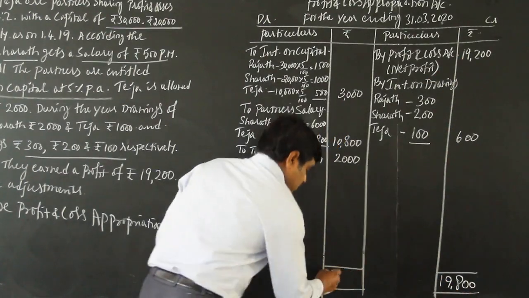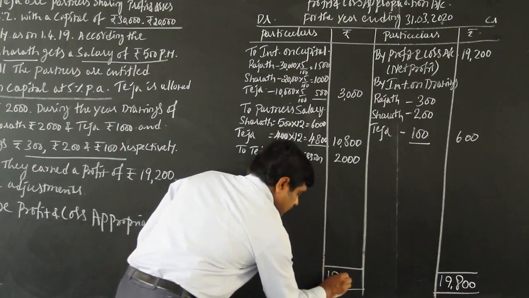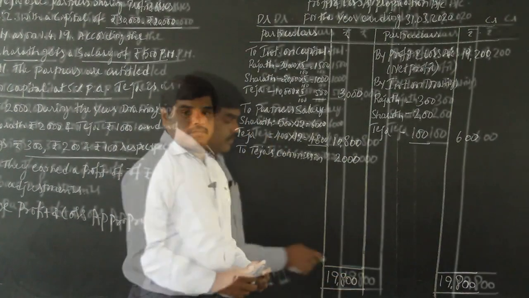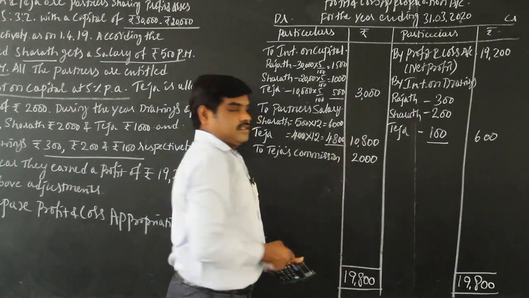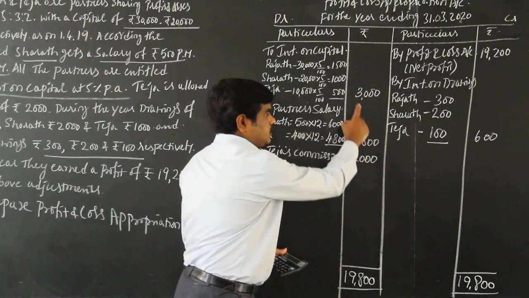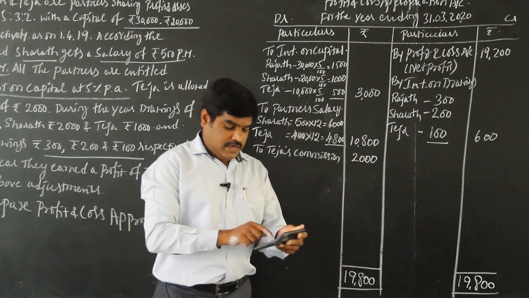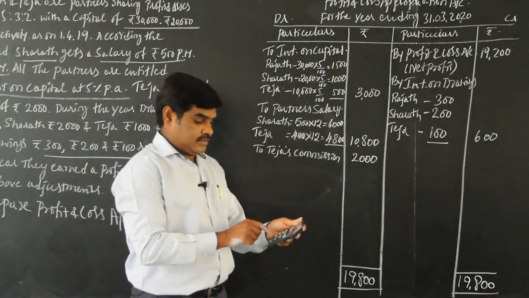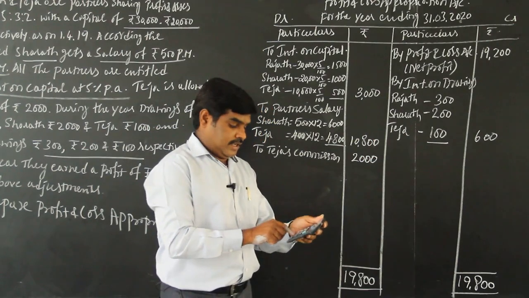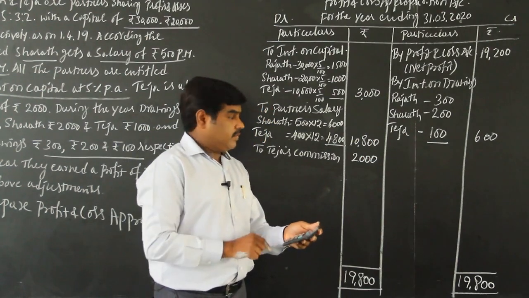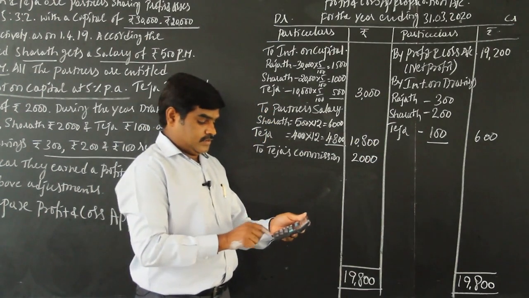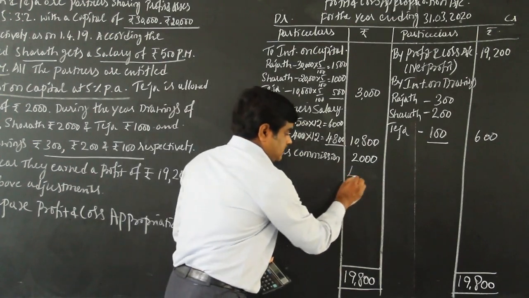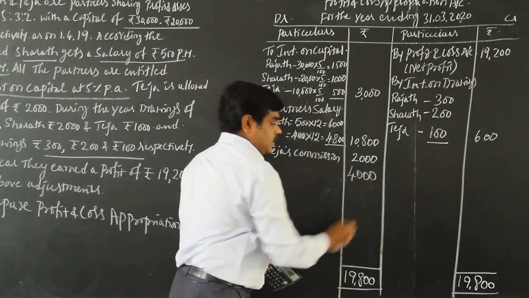Credit side is more. From 19,800 you have to minus all this: minus 2,000, minus 10,800, minus 3,000. So 19,800 minus 2,000 minus 10,800 minus 3,000, you are getting 4,000 rupees profit.